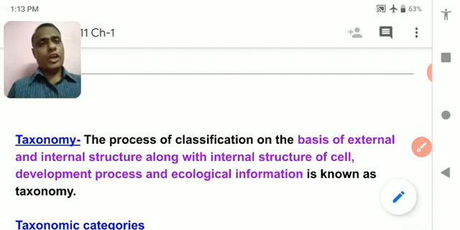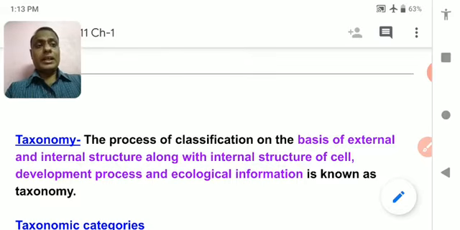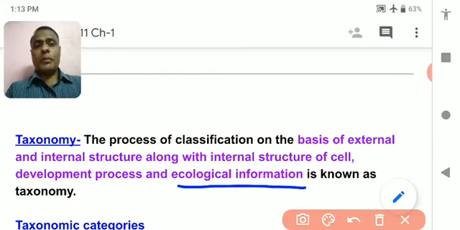Means every organism has some relationship with the environment, so their relationship with the environment is also studied over here.